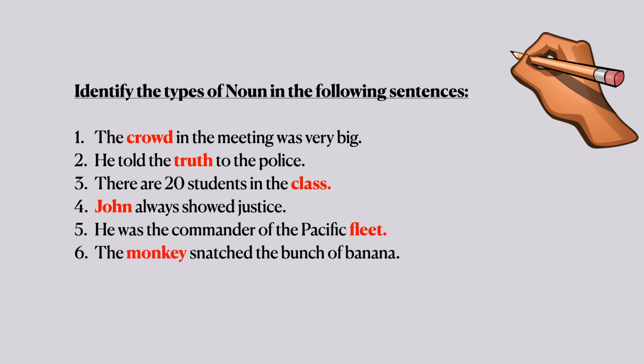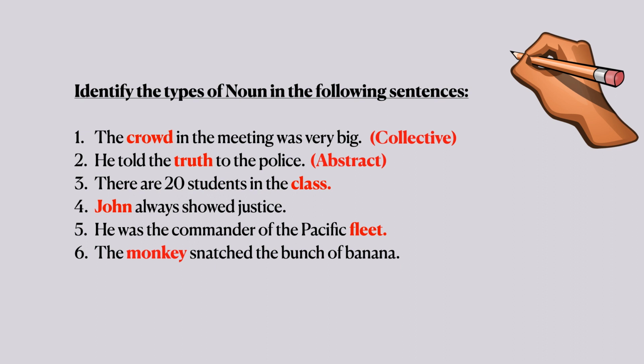First sentence: the crowd in the meeting was very big. Identify which type of noun is crowd. It represents a group, so it is an example of a collective noun. Next sentence: he told the truth to the police. Here truth, which type of noun is it? It represents an abstract idea. We cannot experience it concretely, so it is an example of an abstract noun.